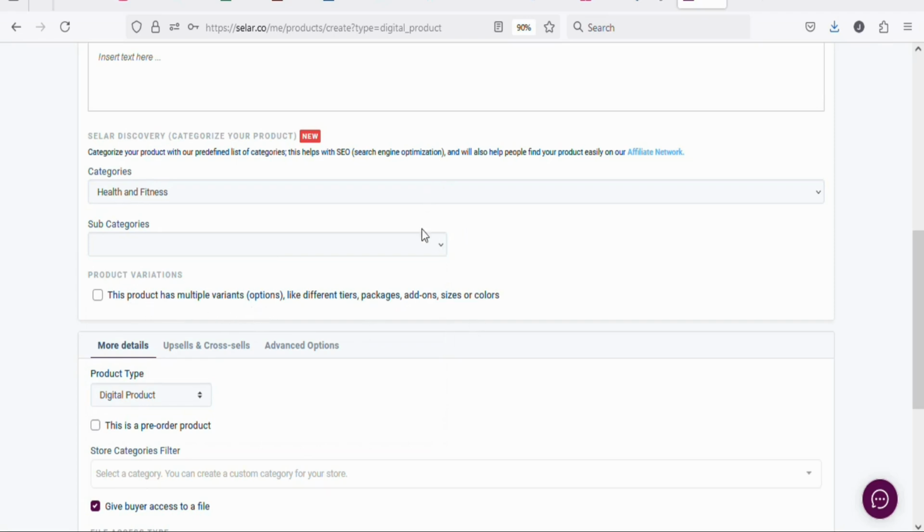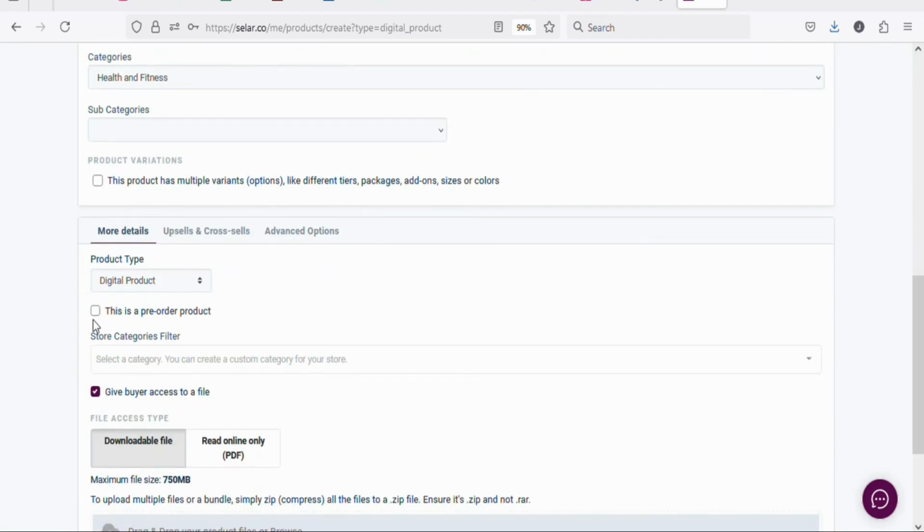For example, some products you can have in audio format and the ebook format as well. So if you have the product in only one format, you don't need to click on this box. Once that is done, you have to scroll down. If the product is not ready, you have to click right here. This is a pre-ordered product, but the product is ready, so you don't need to check this box. Once that is done, you can see store category filters. If you click on it, there is no list, so just leave it.